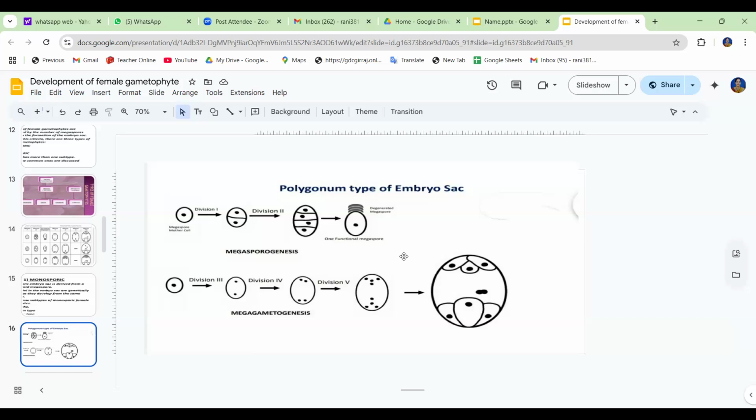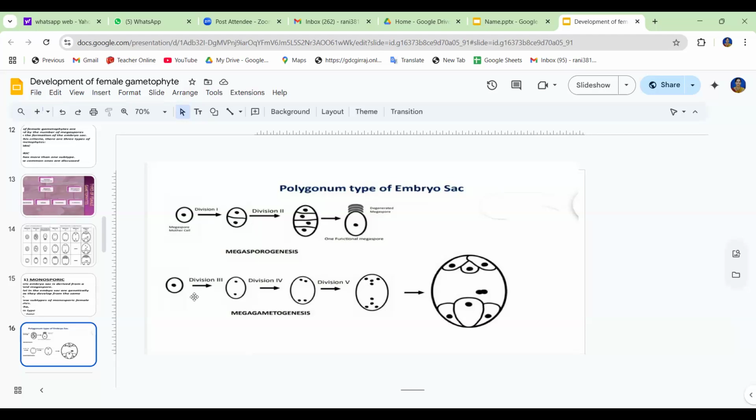That means almost all 8 nuclei, it is very common. Yesterday also I discussed the complete structure of the embryo sac. That is the 8 nucleate and 7 celled stage. One division takes place, 2 divisions take place, and 4 are formed. Of these, the lower one, the functional megaspore, is functional and the remaining 3 degenerate.